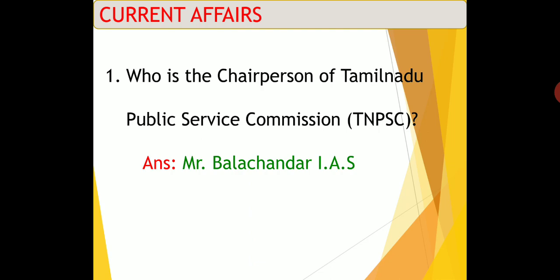Why am I recalling this? At present, after the Thoothukudi incident, all the DSPs and SPs there were transferred to other districts. Now it is controlled by the collector.